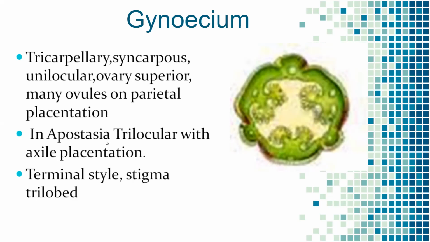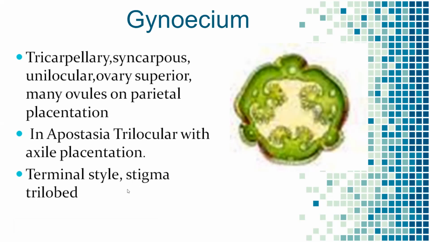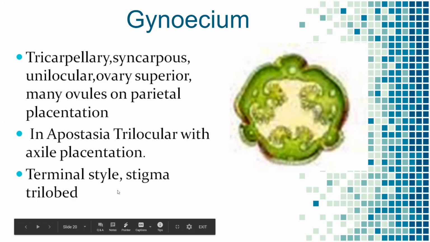In Apostasia, it is trilocular with axial placentation. It is a special case in the Orchidaceae family. In Apostasia, trilocular with axial placentation. And the terminal style stigma is trilobed, meaning the style is very elongated and the stigma is divided into 3 parts.